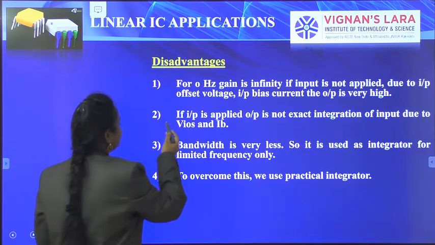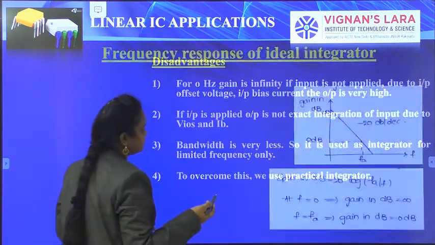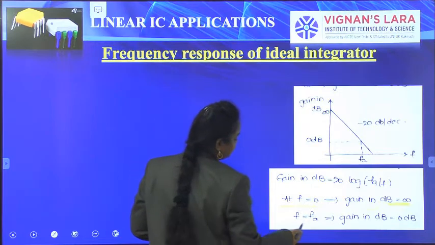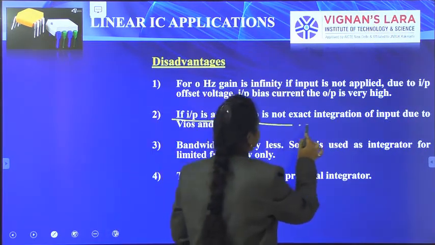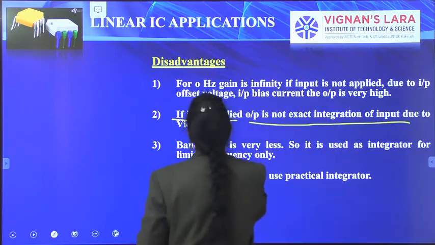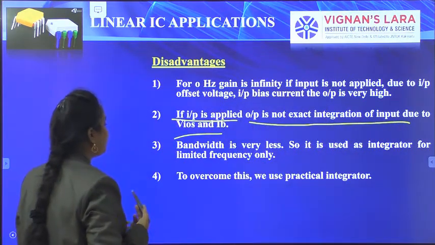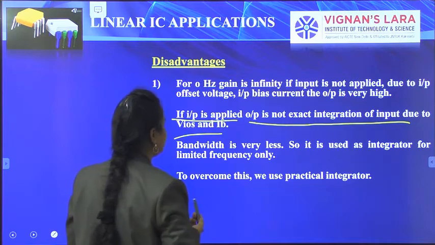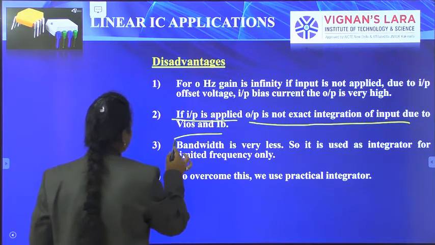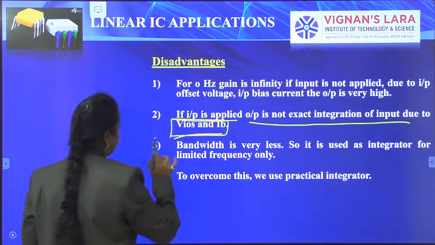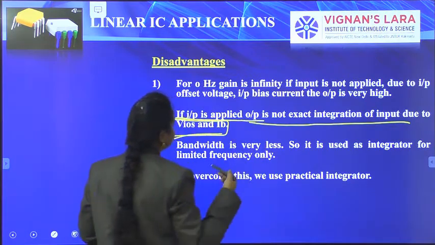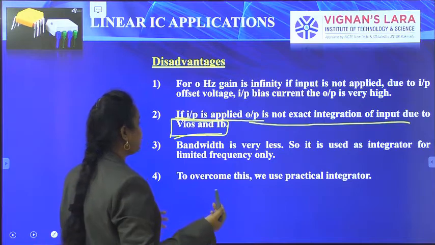If input is applied, that means F is equal to FA, the output is not an exact integration of the input due to the presence of these errors.